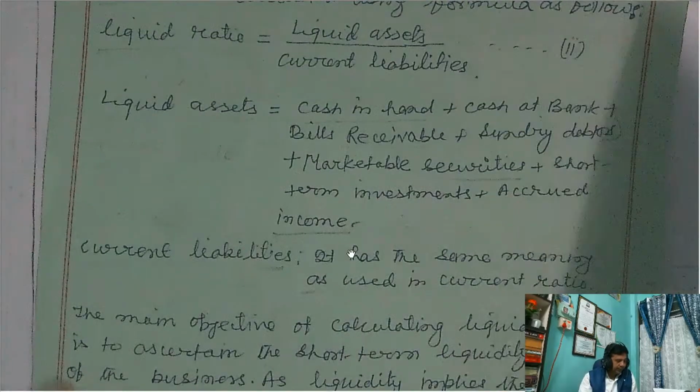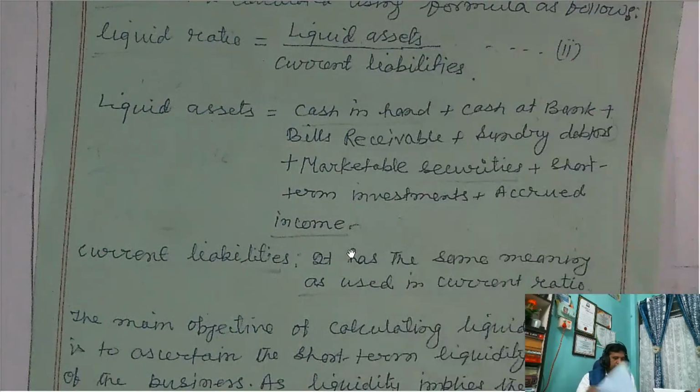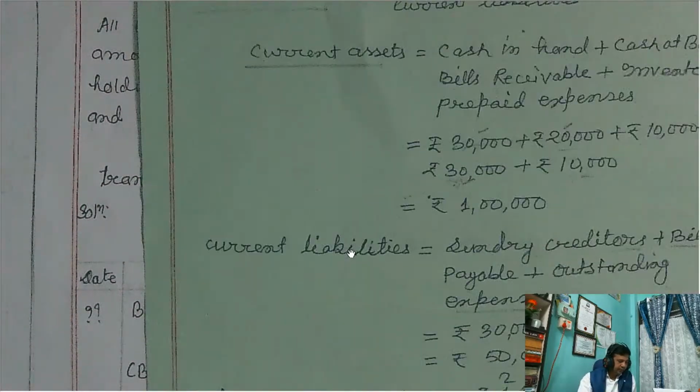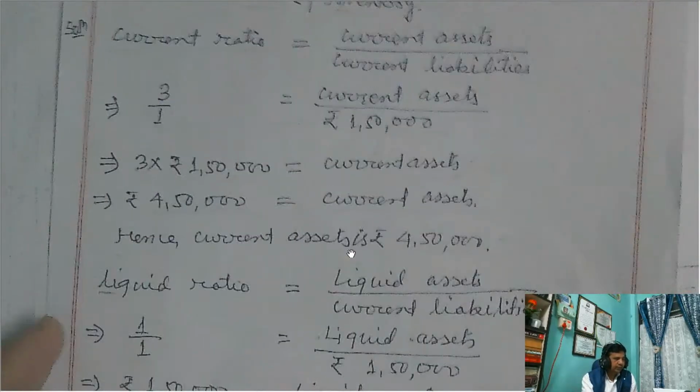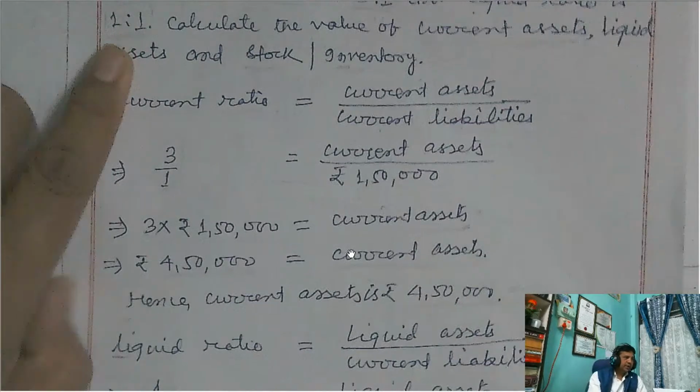Now I'm taking one problem, because sometimes we need to calculate with the help of this type of question. So all of you see this. This type of question is very important from the examination point of view.